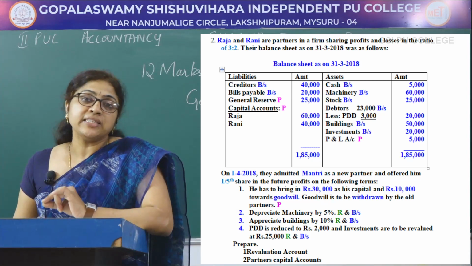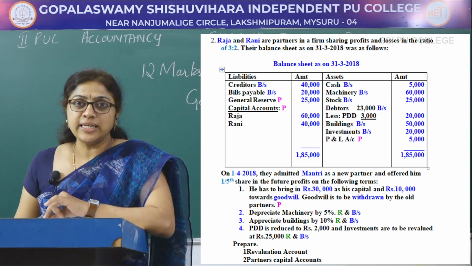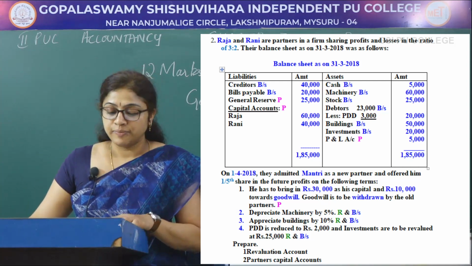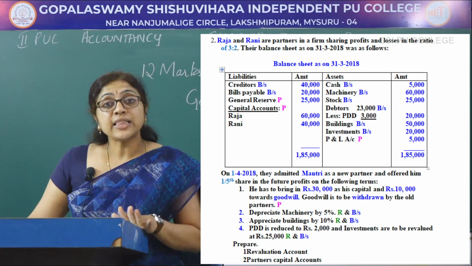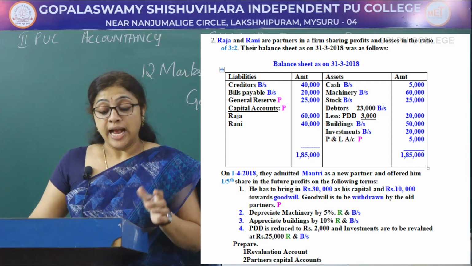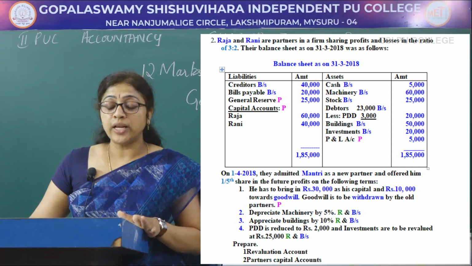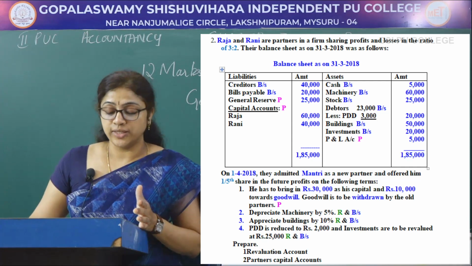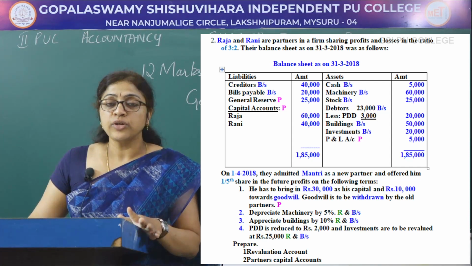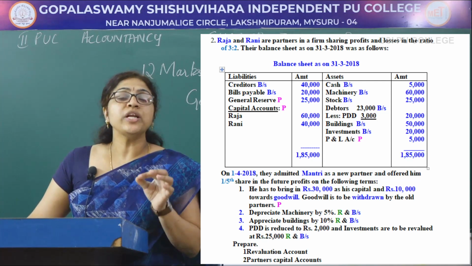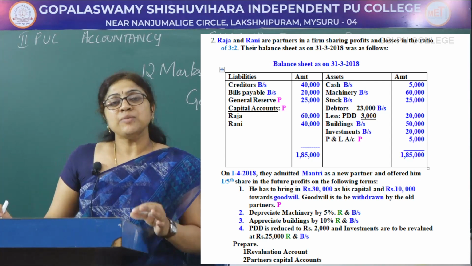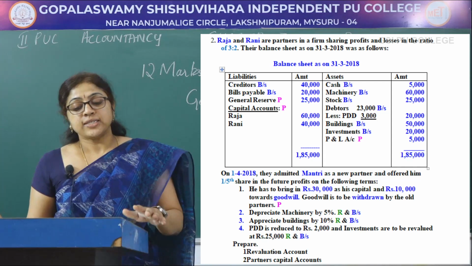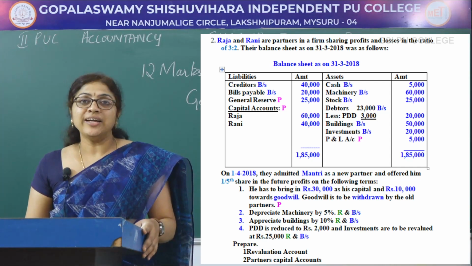So here on 1/4/2018, they admitted Mantri. Mantri is the new partner here and offered him 1/5 share in the future profits. He has to bring in rupees 30,000 as his capital and 10,000 towards goodwill. So the capital amount is 30,000 and goodwill amount is 10,000. Goodwill is to be written off. So here the full amount of goodwill should be written off. So this comes under premium method under AS 26. That is, the new partner brings his share of goodwill and it is written off.